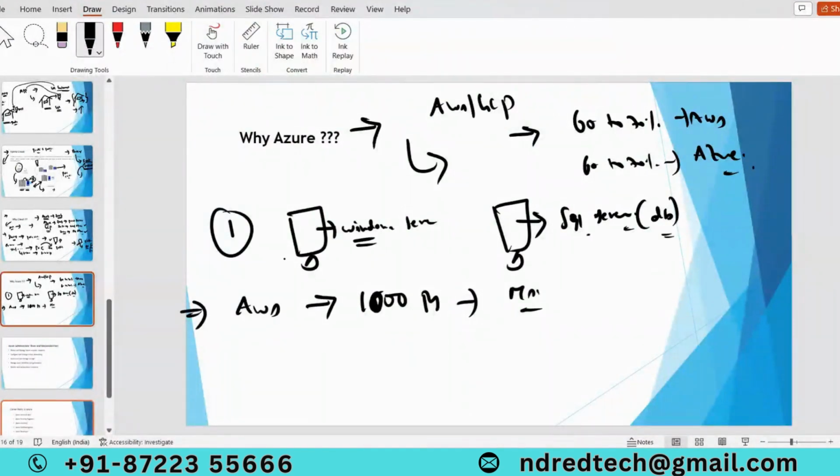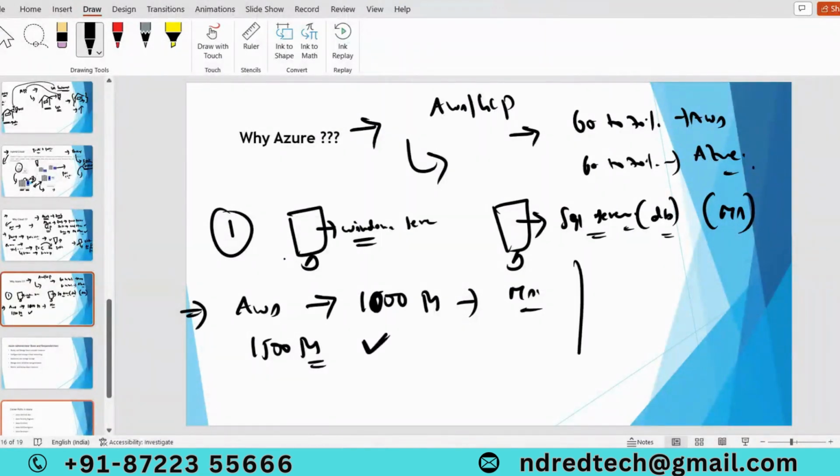Windows Server and SQL Server licenses belong to Microsoft, so AWS has to pay 1,000 rupees to Microsoft to buy these licenses. Previously AWS paid 1,000 rupees for these licenses, but they were charging us 1,500 rupees.